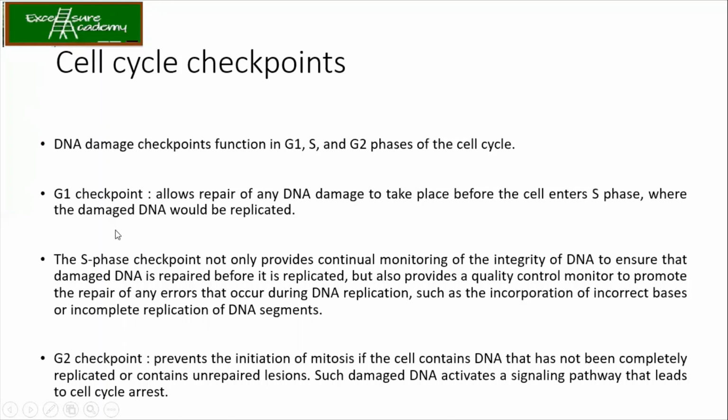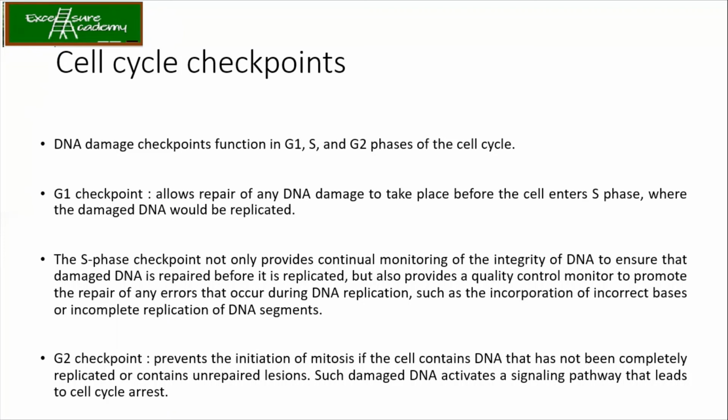Now let's go with the G1 checkpoint. The G1 checkpoint allows repair of any DNA damage to take place before the cell enters the S phase. So what is happening in the G1 phase? Before replication, if any damage is there, that should be repaired, because we don't want to replicate the damaged DNA. Now, second, the S phase checkpoint not only provides continual monitoring of the integrity of DNA, but also provides a quality control monitor to promote the repair of any error which occurs during DNA replication. So we have seen how the checkpoints function in DNA replication. कैसे कैसे अगर कोई mutation introduce हुआ है, so they make sure that those are being checked.